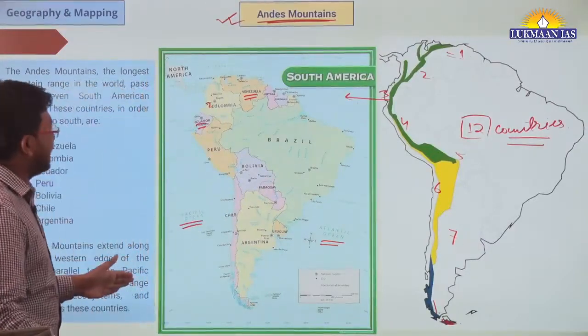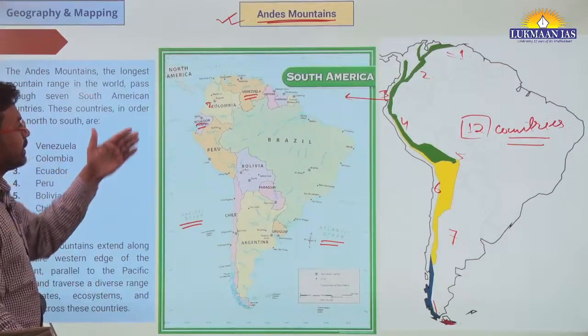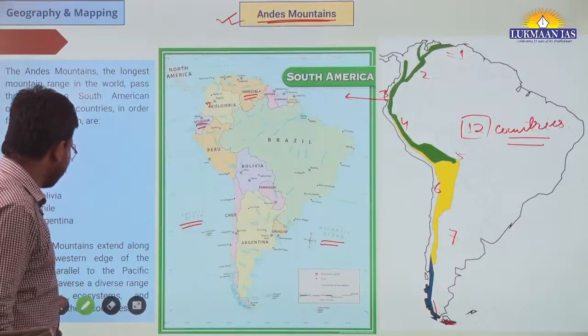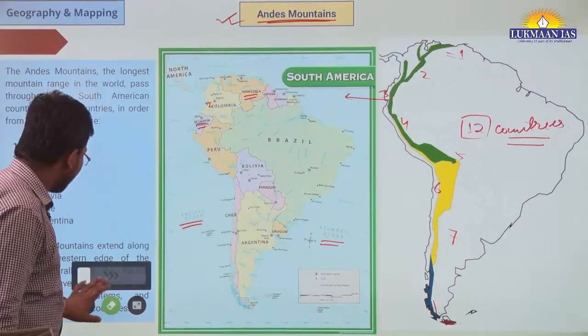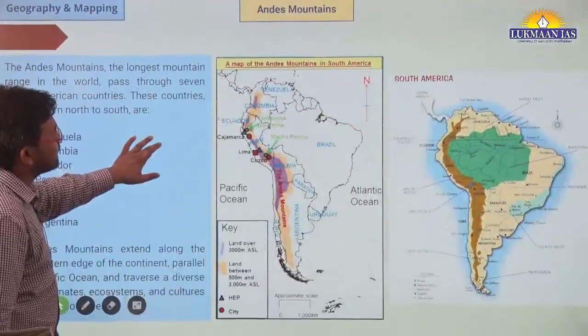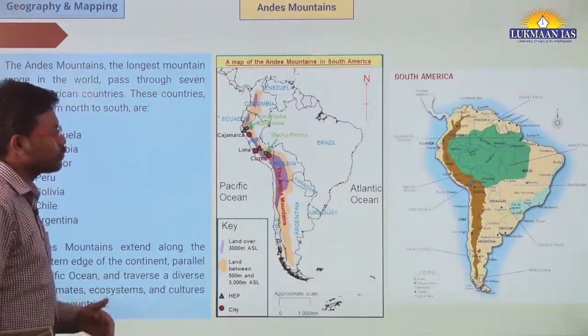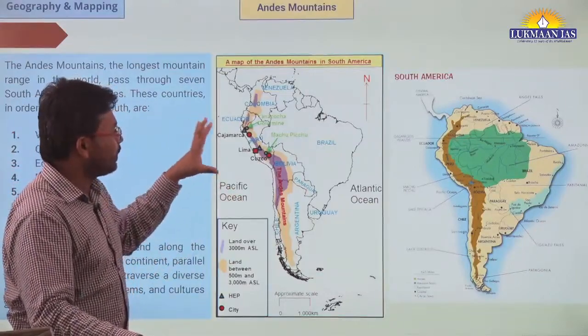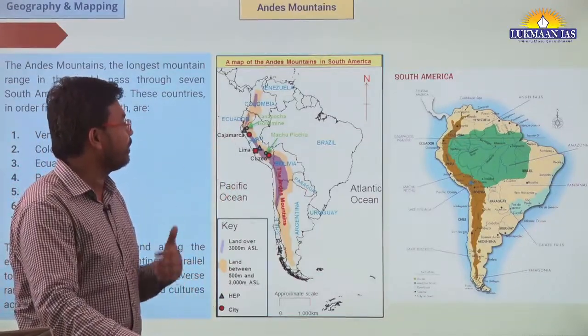Okay, but the Andes mountain is the largest chain of mountains. It's the largest mountain range in the world. So this is important. We need to do one mapping, because this South America has been in the news for so many reasons this time, so that's why we are exploring South America a bit more.